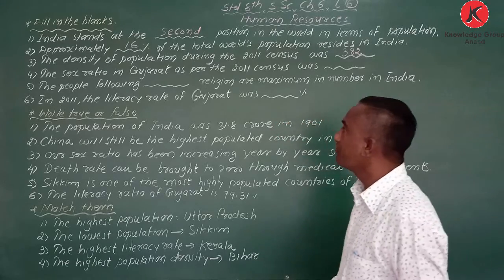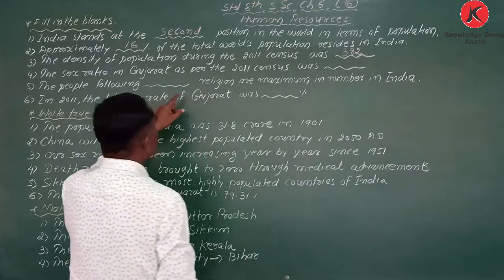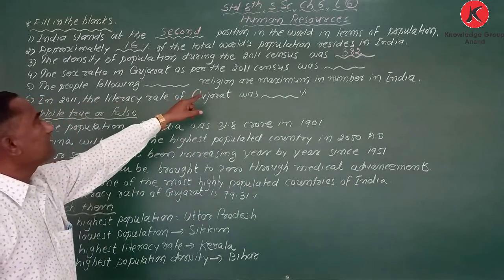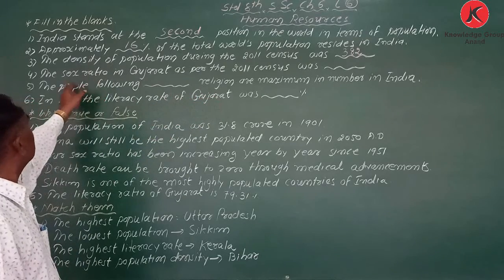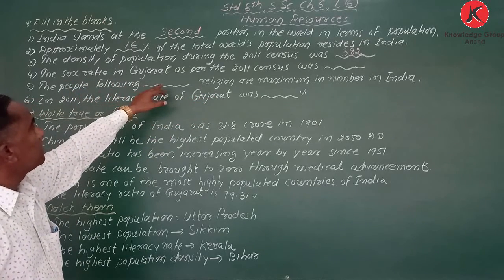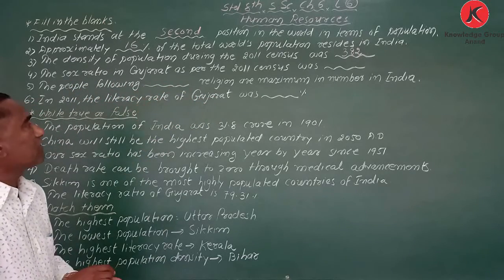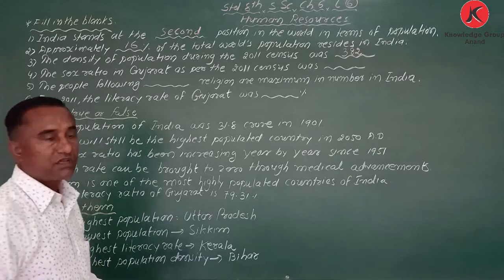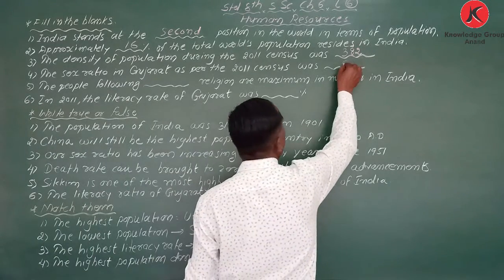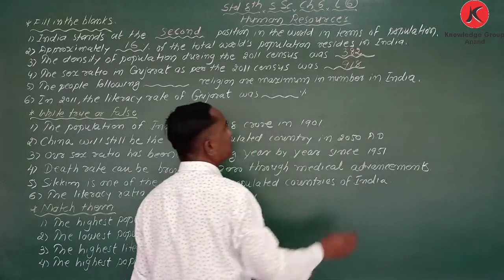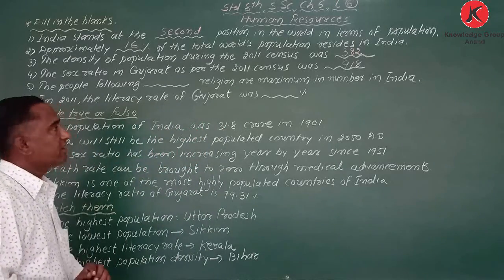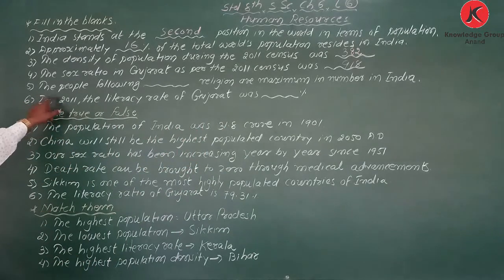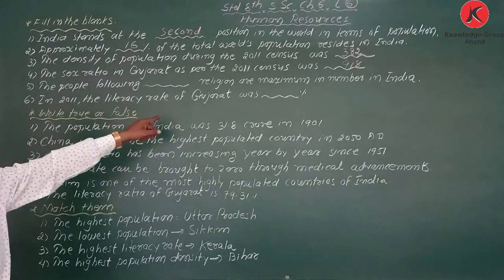The sex ratio in Gujarat as per the 2011 census was 918. Next, the people following blank religion.